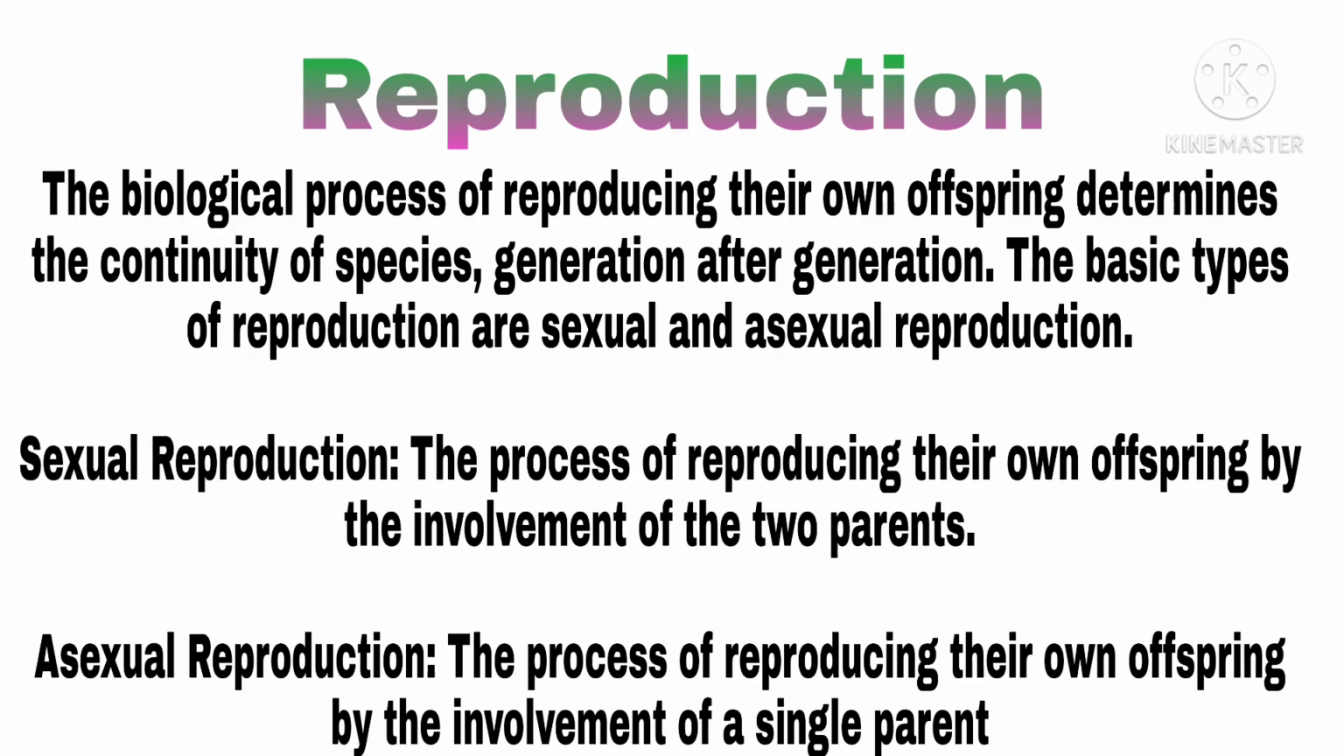Now we are going to discuss reproduction. Reproduction is of two types, sexual reproduction and asexual reproduction. Sexual reproduction is the process of reproducing their own offspring by the involvement of two parents. Asexual reproduction is the process of reproducing their own offspring by the involvement of a single parent, that is budding and other processes. In human beings, sexual reproduction takes place. Reproduction is nothing but a biological process of reproducing their own offspring which determines the continuity of the species generation after generation.